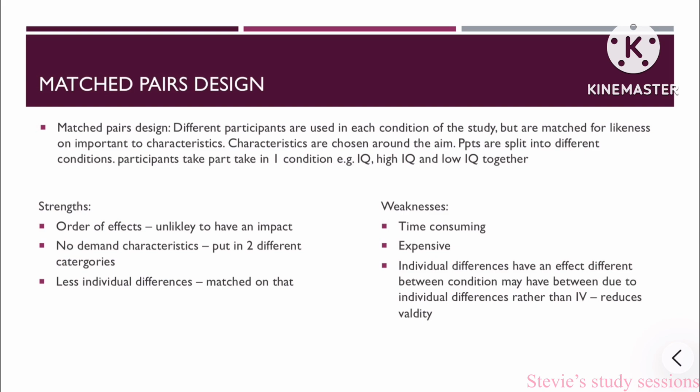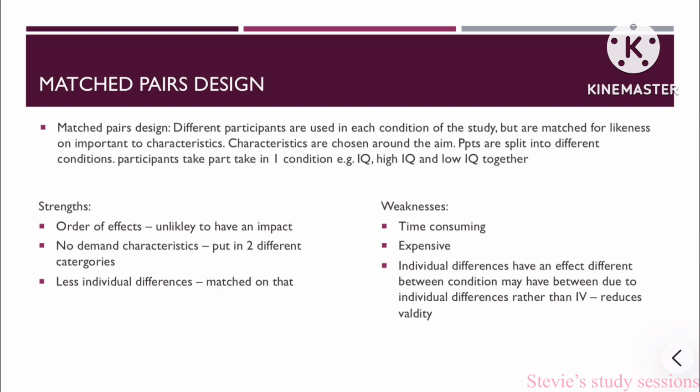And matched pairs design. This is when different participants are used in each condition of the study, but they're matched on important characteristics. Characteristics are usually chosen around the aim. Participants are split into different conditions. Participants take part in one condition, for example, high IQ with high IQ, low IQ with low IQ.